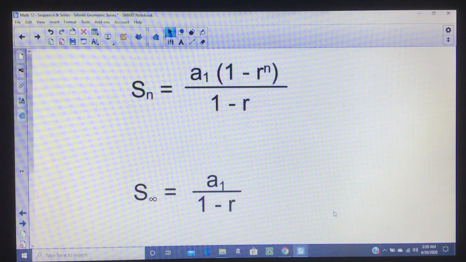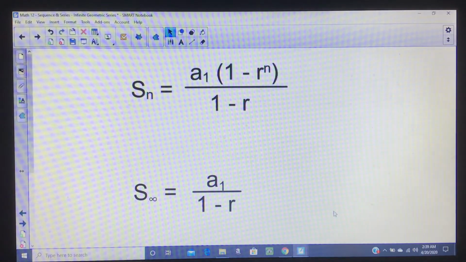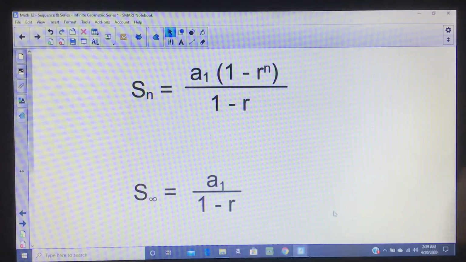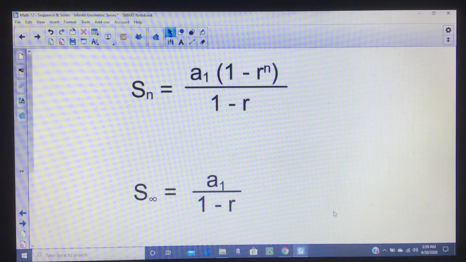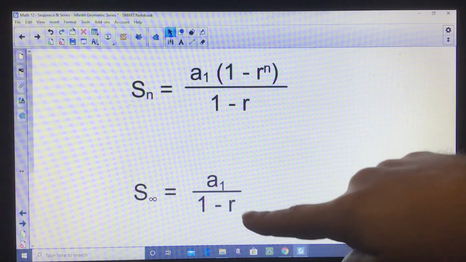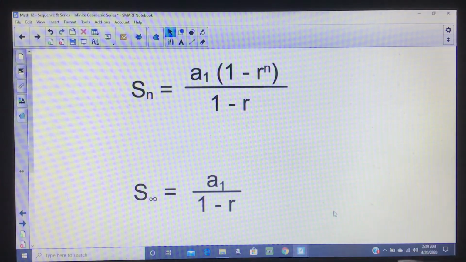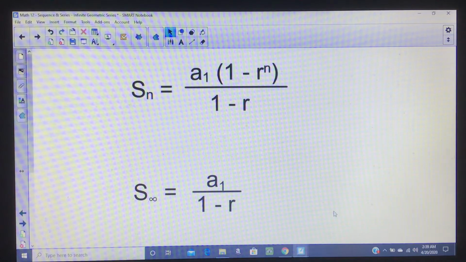So if you're an honors person or something and you study some calculus, we'll talk about this more in detail. For now, you don't really need to know where it comes from. You can just use this formula. So this formula says if you want to add up all the terms and you know the geometric series converges, all you need is the first term and the common ratio. You plug them in and it'll tell you what it adds up to. So I'll give you a couple examples and then I'll do the football field and show you how it actually confirms our intuition for that.